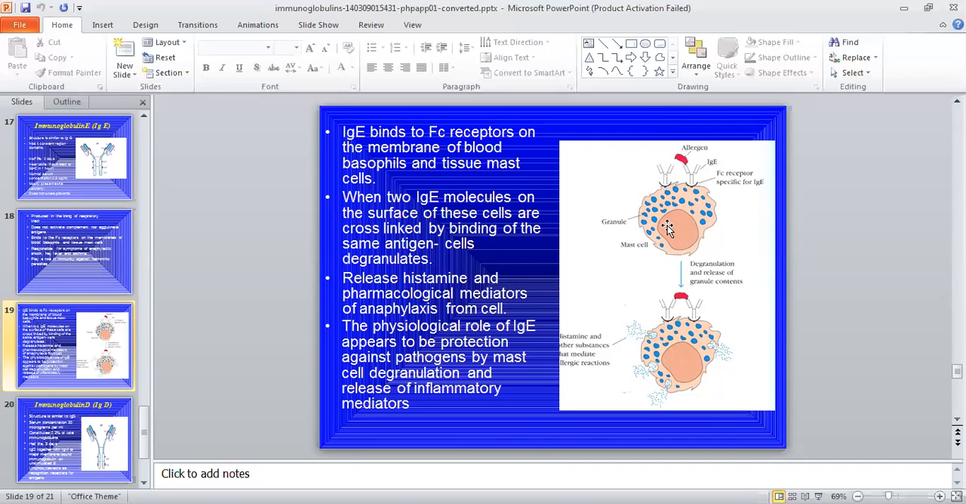These granules are present inside these mast cells, and when this IgE binds to the membrane of this mast cell, they release histamines.